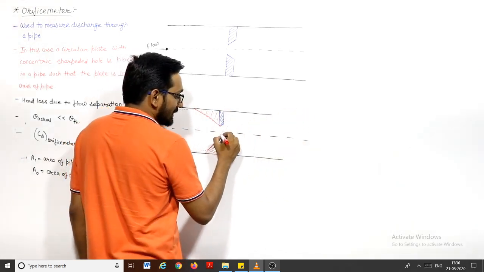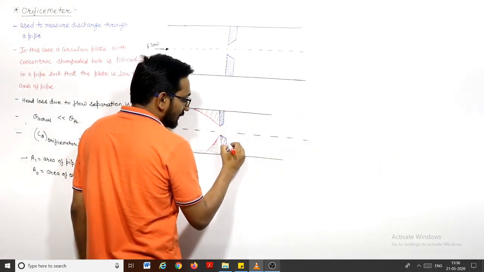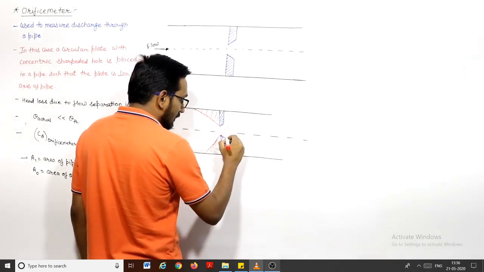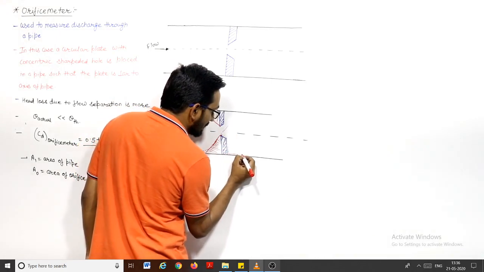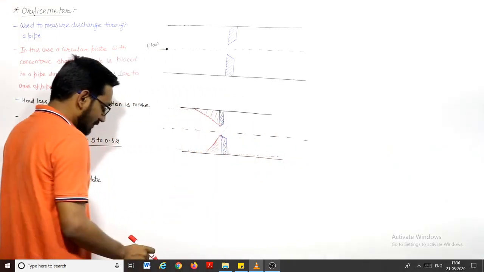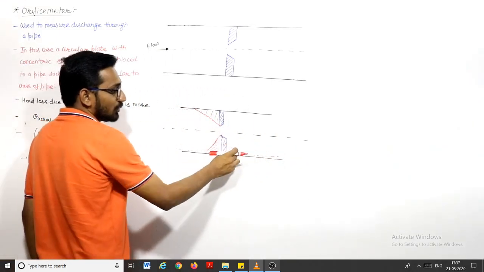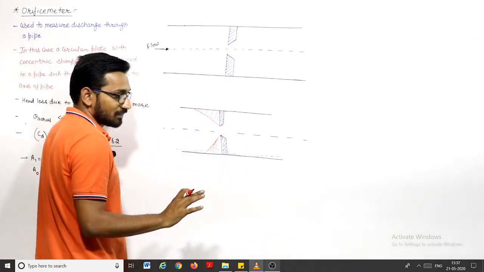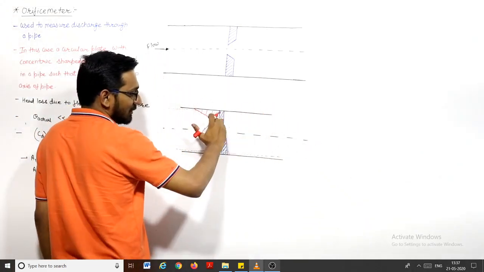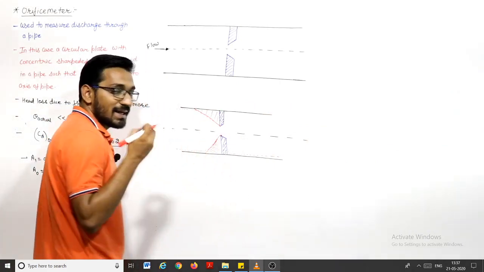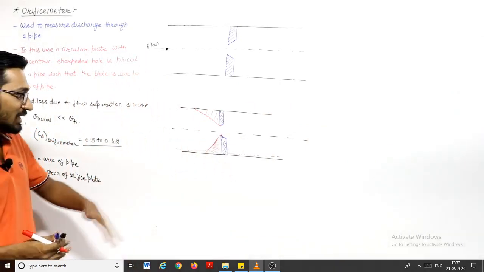In the ideal case, the fluid will move like this. If there is no flow separation, we want the fluid layer to flow like this. This must be the streamline. So no separation, no vacuum must be there. But to change the momentum from this direction suddenly to this direction, this is a very huge angle they have to change. It takes time. They cannot change this.